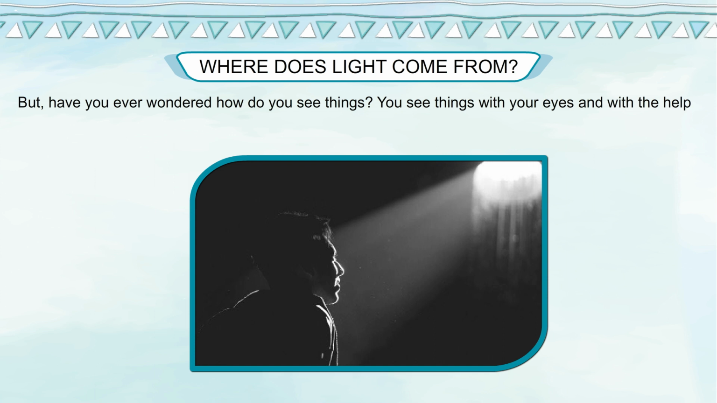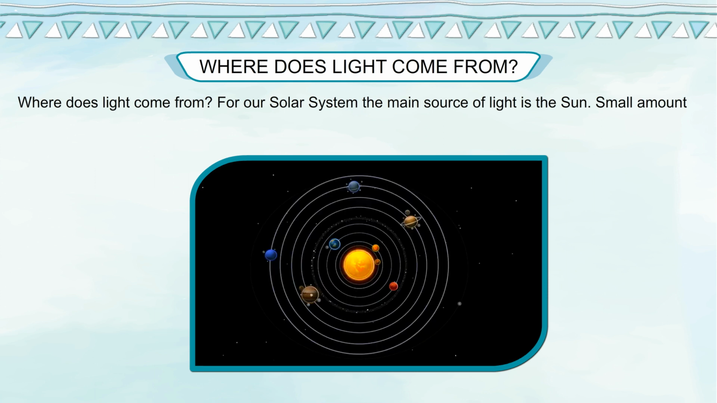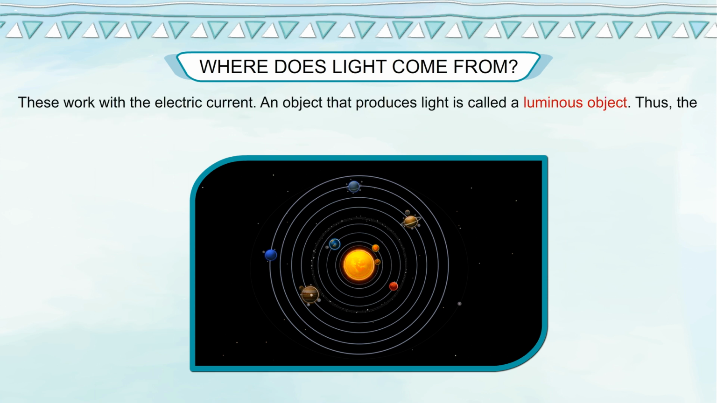You see things with your eyes and with the help of light. Everything that is visible in light cannot be seen in its absence. Where does light come from? For our solar system, the main source of light is the sun. A small amount of light is also produced by bulbs and tube lights. These work with the electric current.